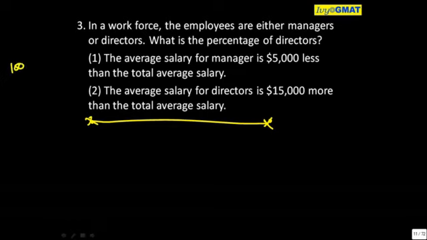Let's say there are 100 people overall. We are considering 100 because you are asked percentage. Suppose D of them are directors. So 100 minus D of them will become managers.